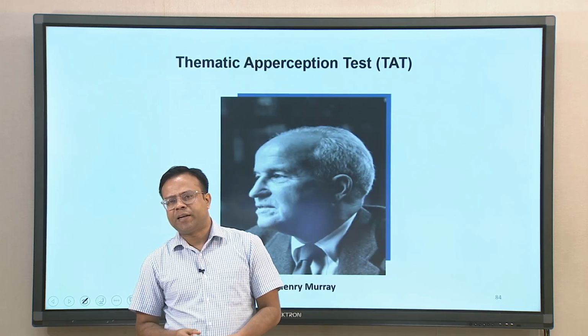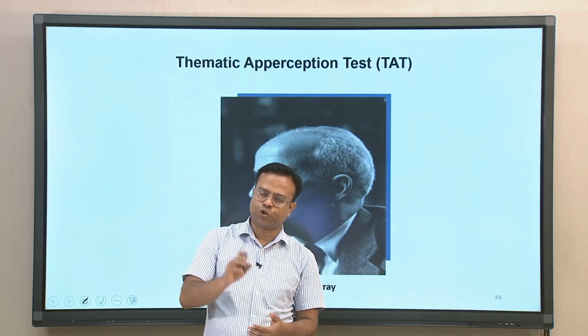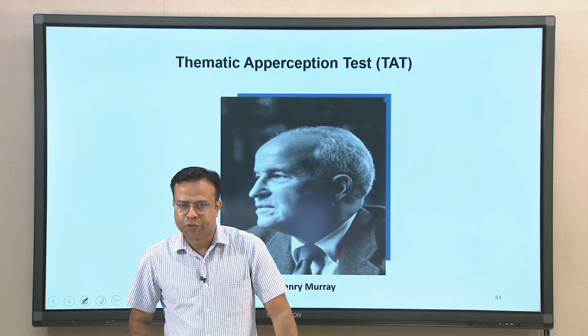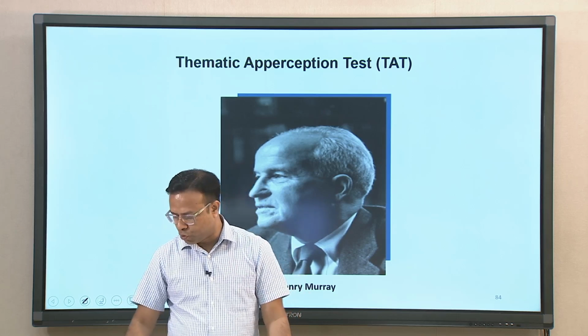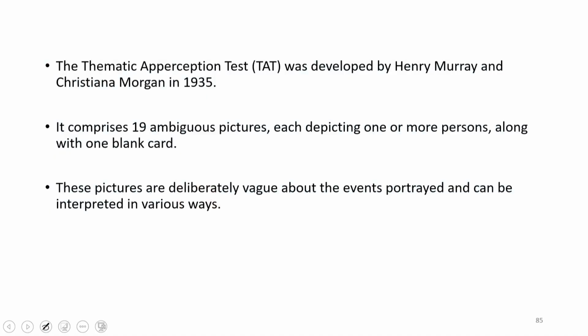The next one is the Thematic Apperception Test, also in short form as TAT. It was developed by Henry Murray and his colleague Christiana Morgan in 1935. This is another projective test. It comprises about 19 ambiguous pictures, each depicting one or more persons, along with one blank card.